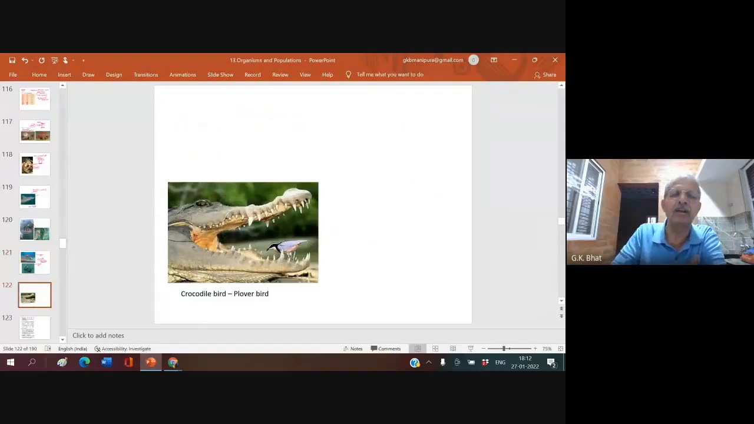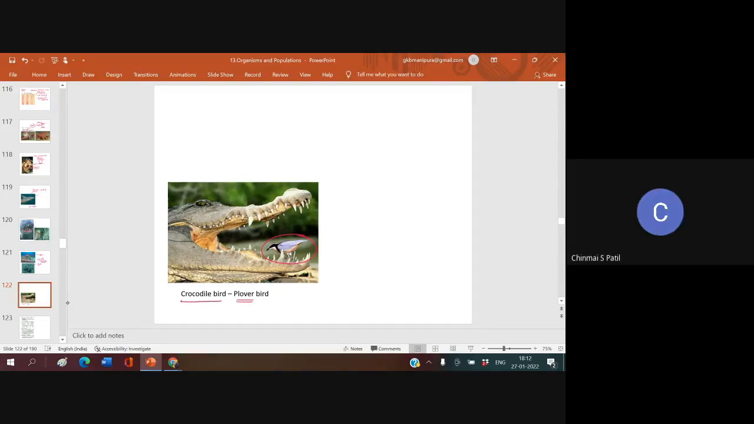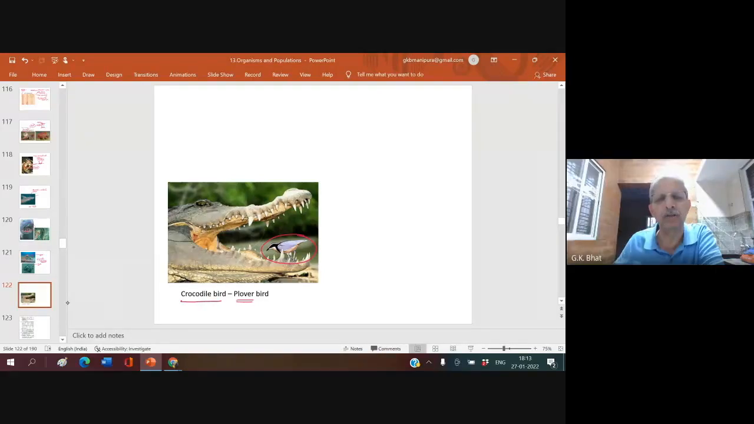Let us say another one. What is this? You have a bird here, crocodile bird, plover bird. Can you see this bird? And this bird is sitting in the mouth of the crocodile. What is it doing?